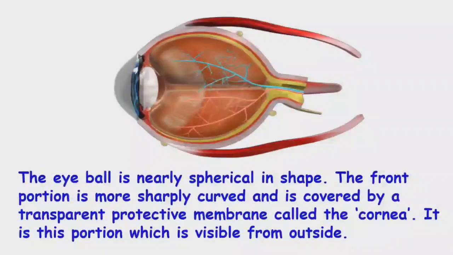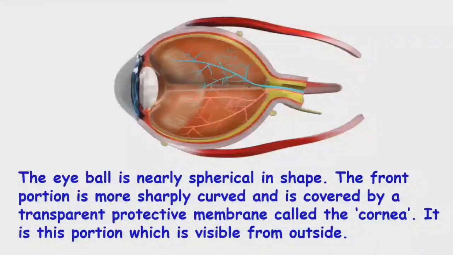The eyeball is nearly spherical in shape. The front portion is more sharply curved and is covered by transparent protective membranes. This transparent protective membrane is called the cornea.